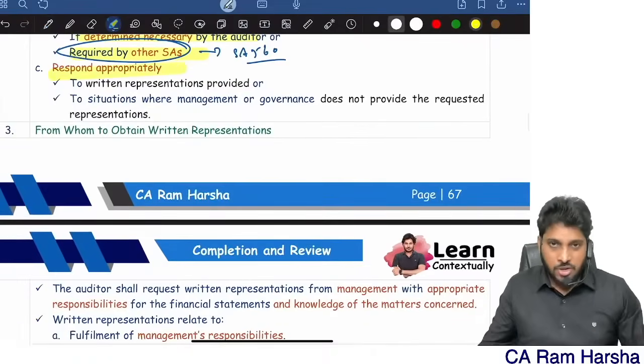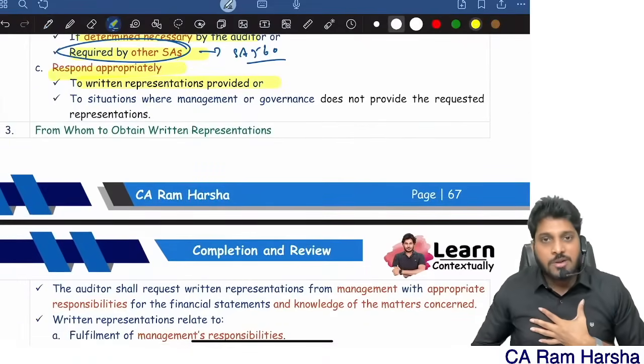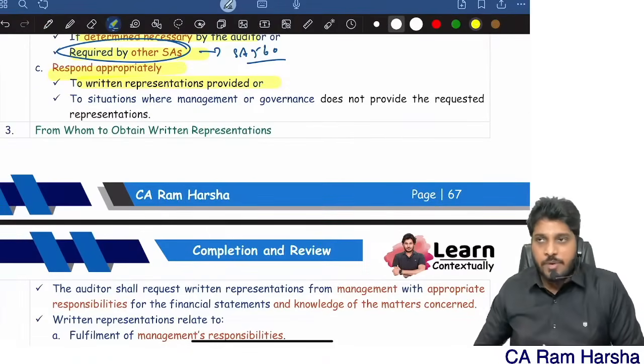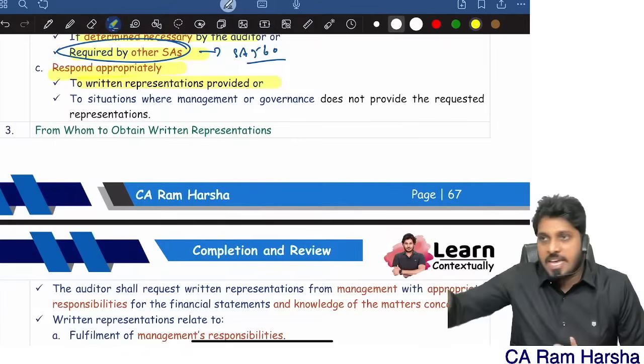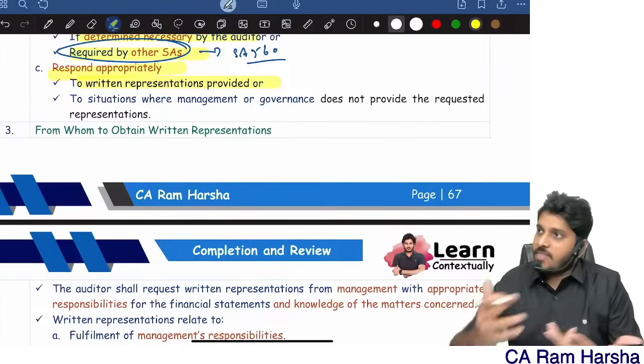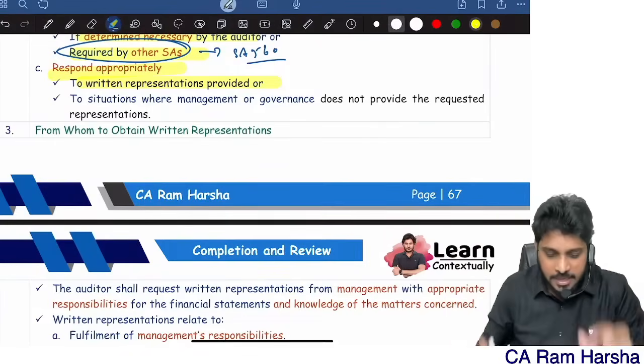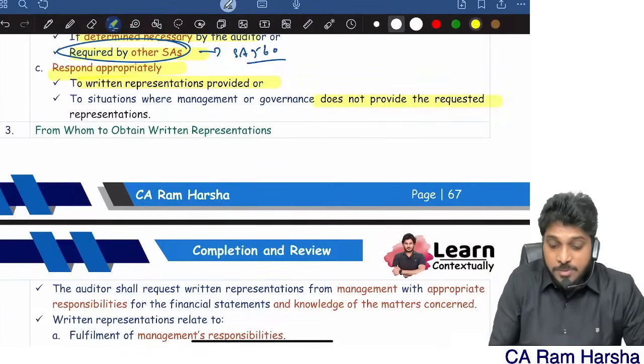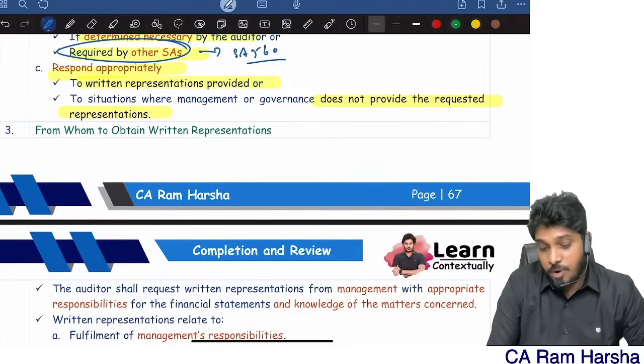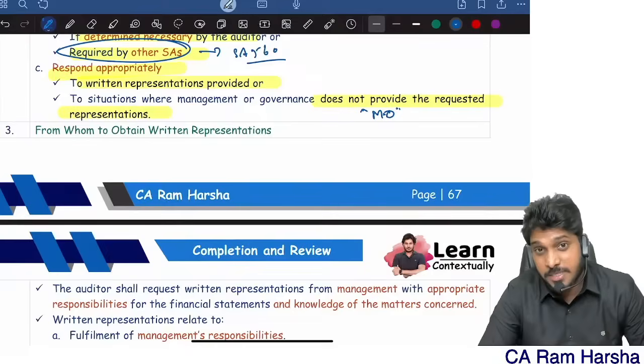And okay, you got representation. What will you do? I will respond to whatever information they provided. I asked for some information, they gave me. Now I will respond. I will see that and then accordingly I will respond. Okay sir, thank you, something like that. And if management does not provide, there I will respond with my modified opinion. If management is not giving me the requested representation, I will modify.